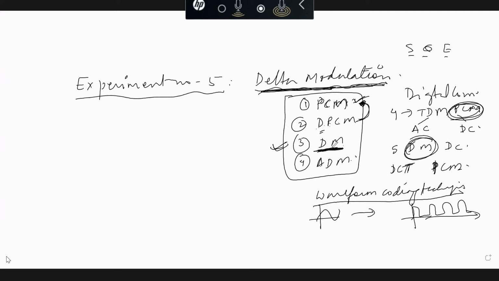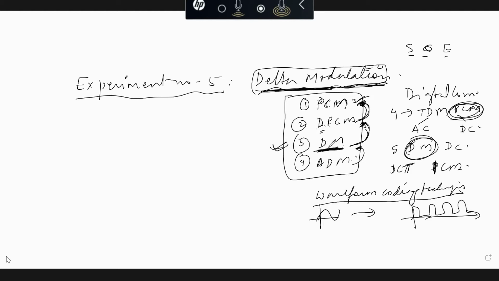The third one, delta modulation, which we are going to do today, overcomes the drawback of both PCM and DPCM. Adaptive delta modulation overcomes the drawbacks of DM. All are overcoming the drawbacks of each other, and ultimately all of them convert analog signal into digital pulses, giving better quality as the technology improves.